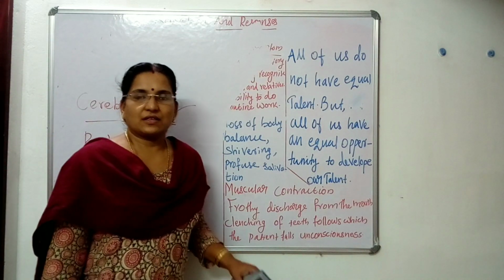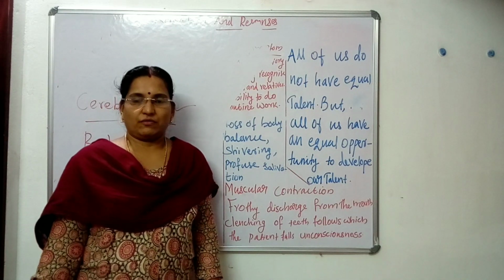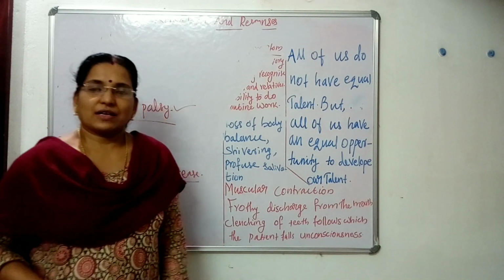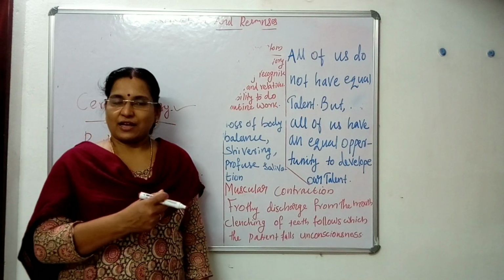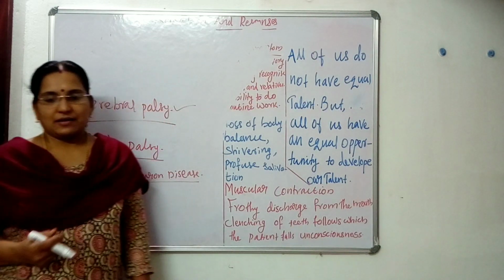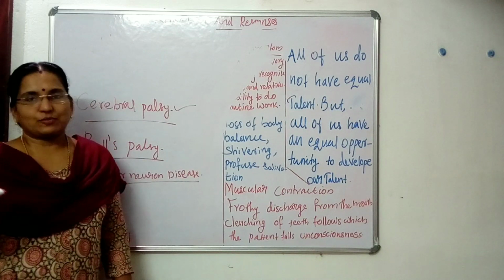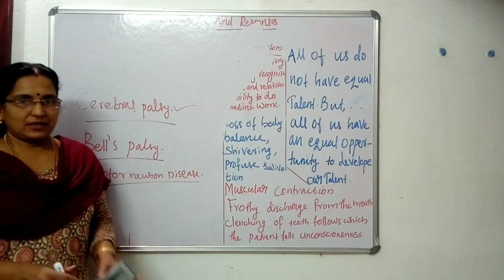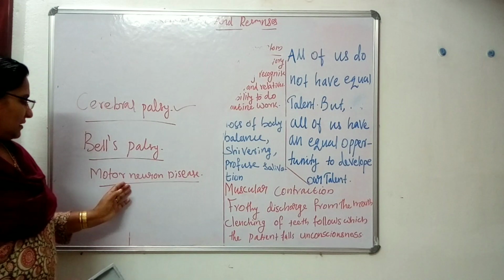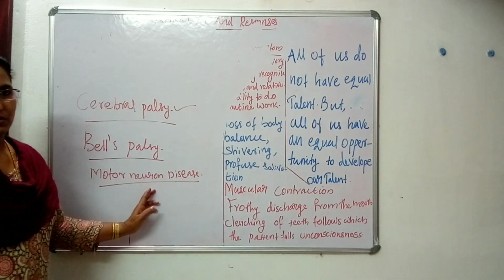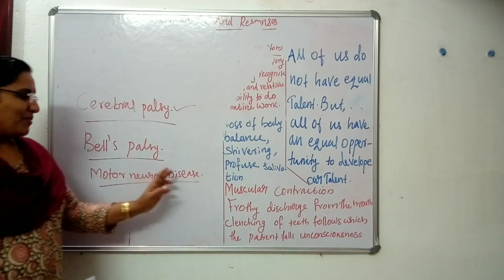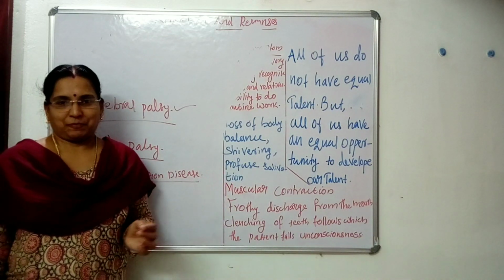Yes, that affects the motor neuron. We have studied that a sensory neuron carries impulses to the brain and spinal cord, while a motor neuron carries impulses from the brain and spinal cord to various parts of the body. So that is affected. This disorder affects especially the motor neuron. That is why it is known as motor neuron disease.